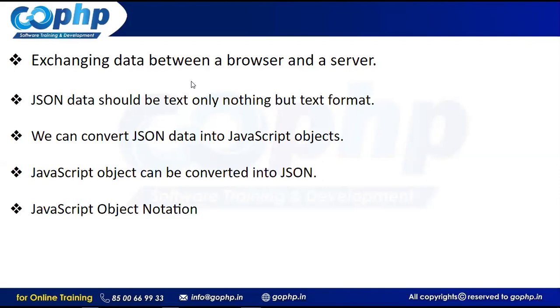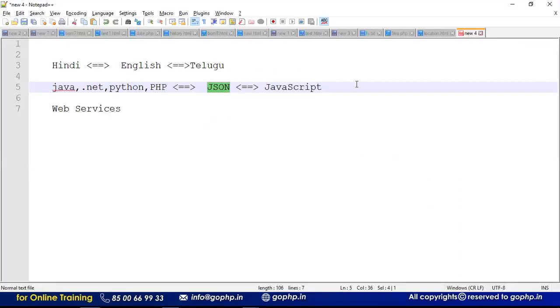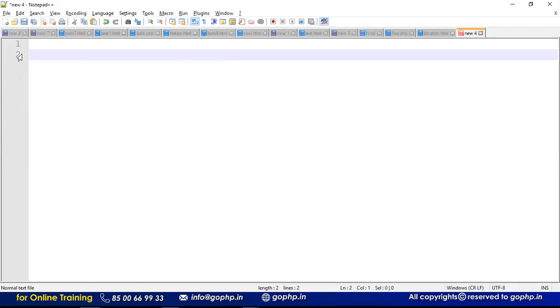Generally, we all know how JavaScript objects look, right? Can we see a JavaScript object? Where obj is equal to, JavaScript objects are created in curly brackets. This is a JavaScript object. Whatever object I have, I can convert into JSON format, or if I have any JSON string, I can convert it into a JavaScript object also. We already saw this in the starting sessions.